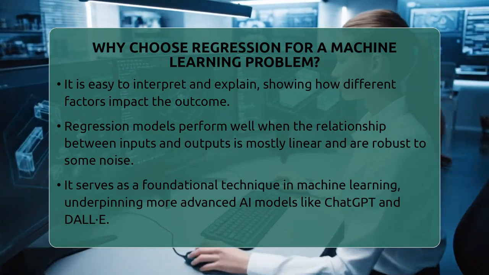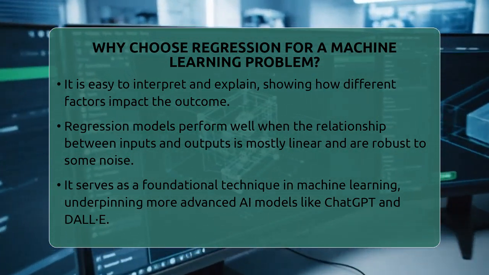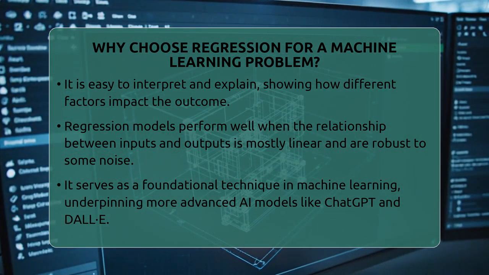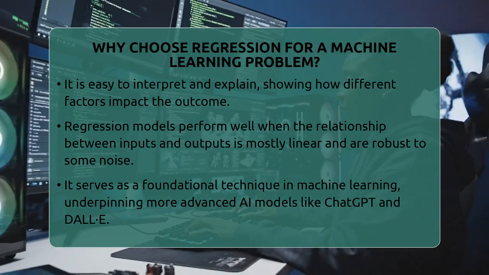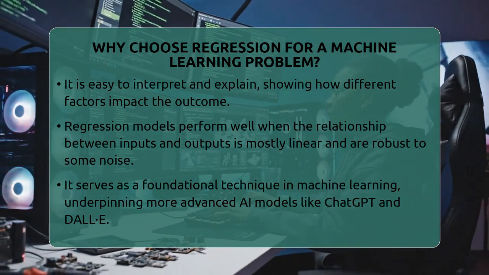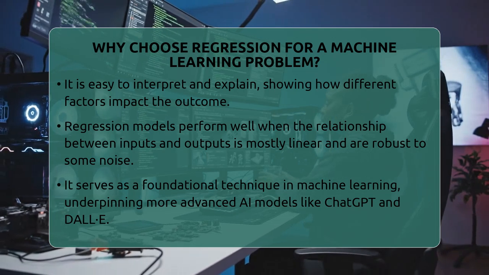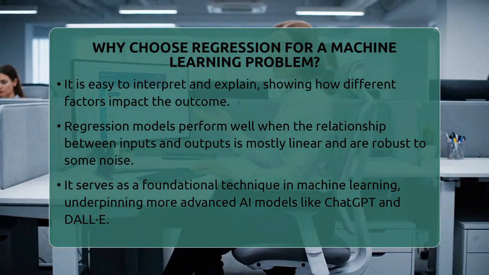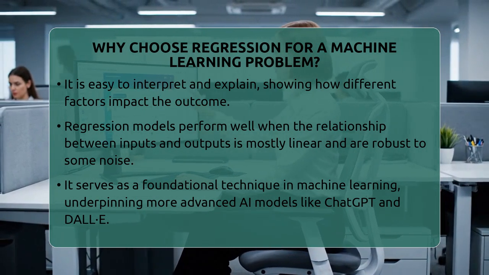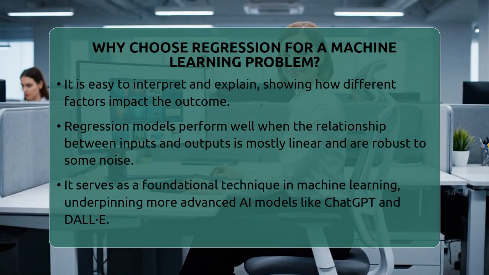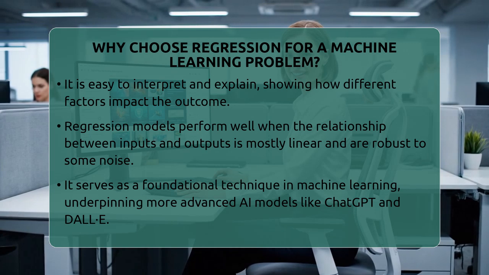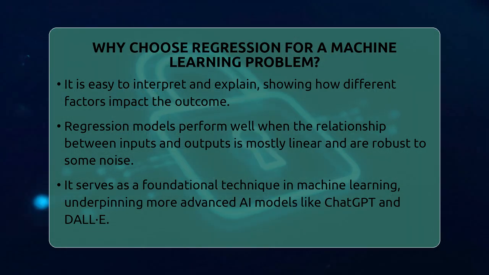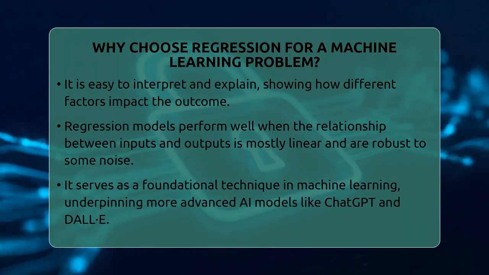Regression models tend to perform well when the relationship between inputs and output is mostly linear. They can handle some noise or outliers, making them robust in real-world situations. When relationships are more complicated, other methods like decision trees or neural networks might be better. But starting with regression gives you a clear foundation to understand how data relates to outcomes.